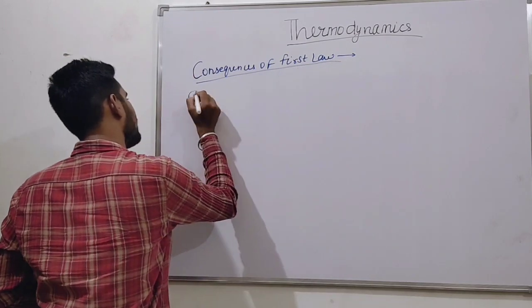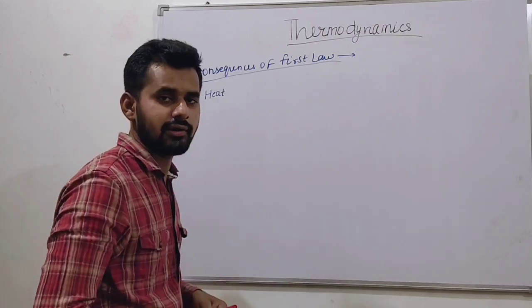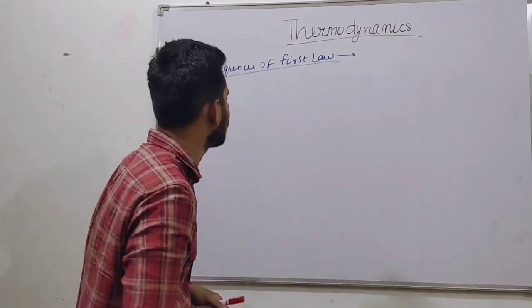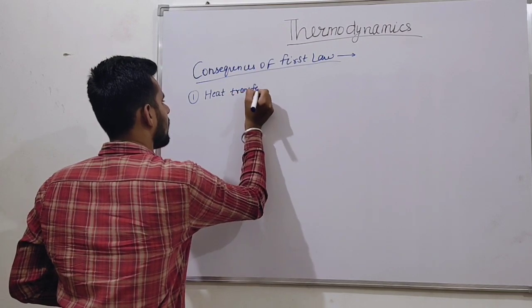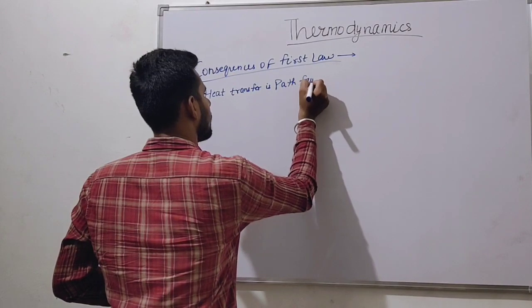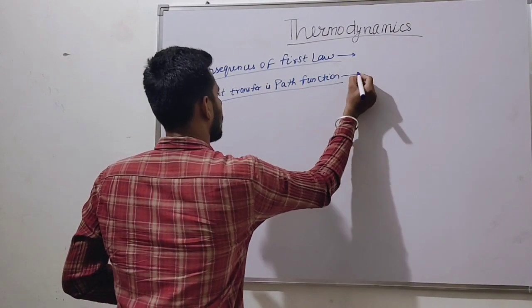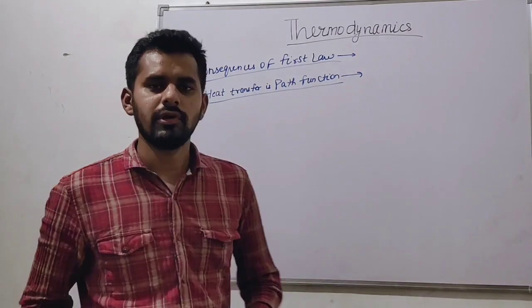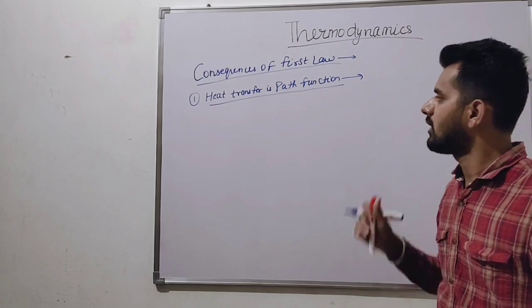The first one is that heat transfer is a path function. So friends, heat transfer is a path function.